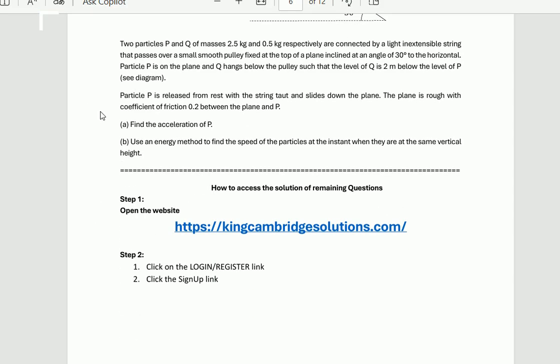For part A, find the acceleration of the particle P. Part B: use an energy method to find the speed of the particles at the instant when they are at the same vertical height.